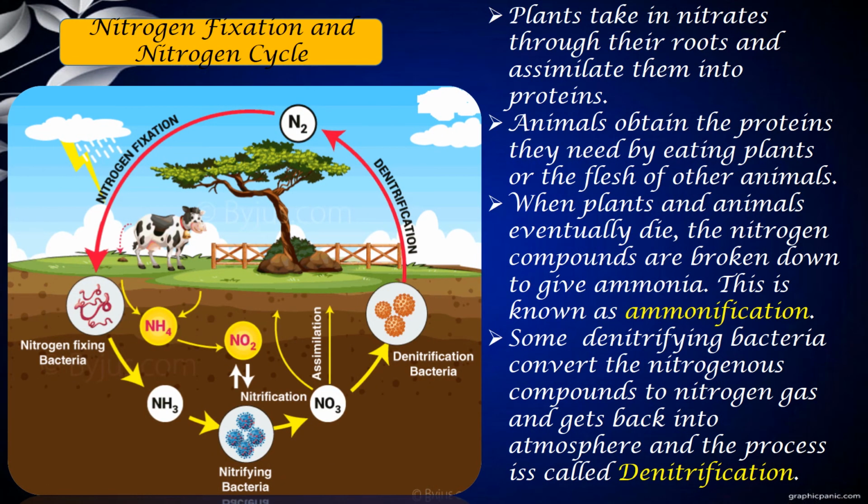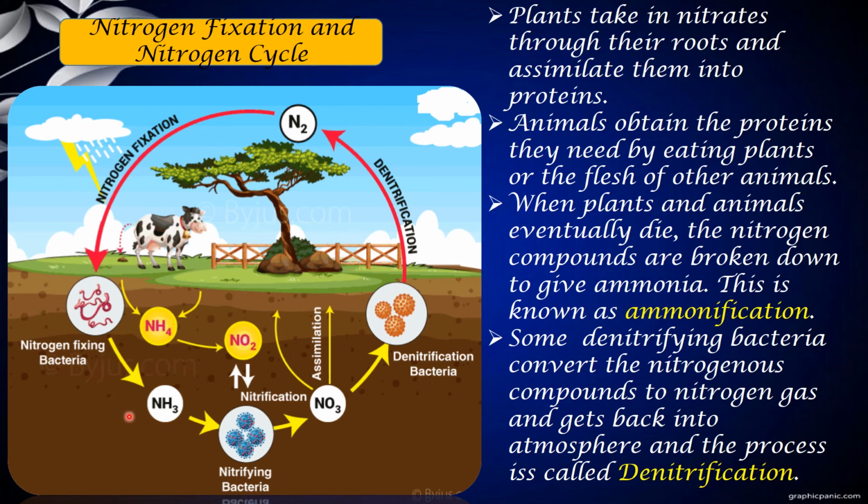Now let us discuss the nitrogen cycle in detail. We have learned what happens in nitrogen fixation: how the nitrogen from the atmosphere is fixed in the soil with the help of certain bacteria and also by lightning. The nitrogen in the atmosphere is fixed into the soil with the help of nitrogen fixing bacteria, and the ammonia is converted into nitrites and then nitrates, so now the nitrates are there in the soil.